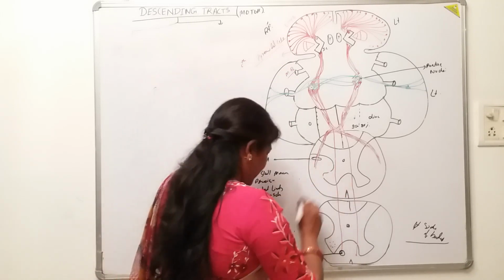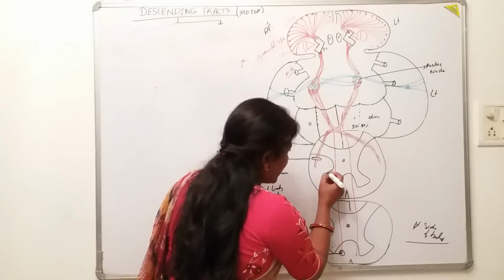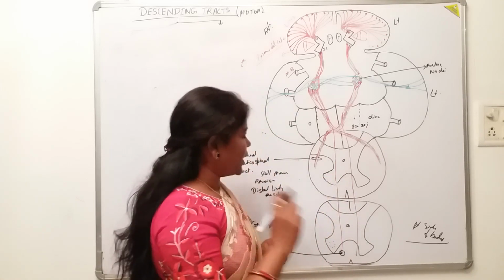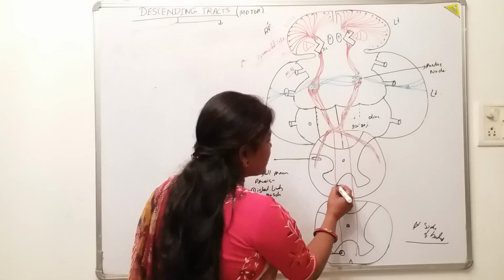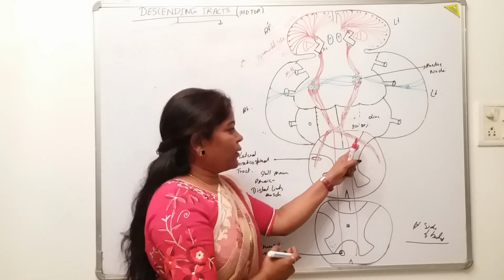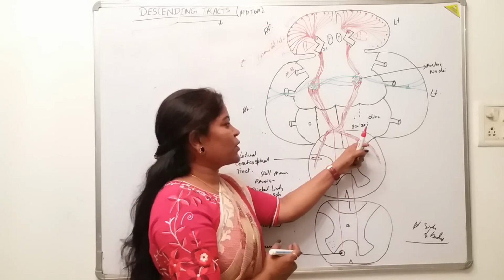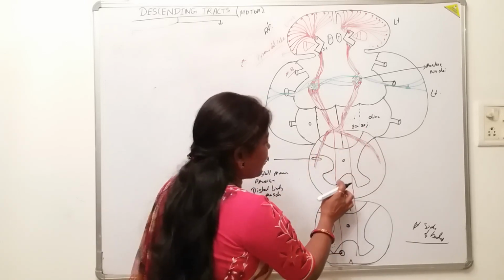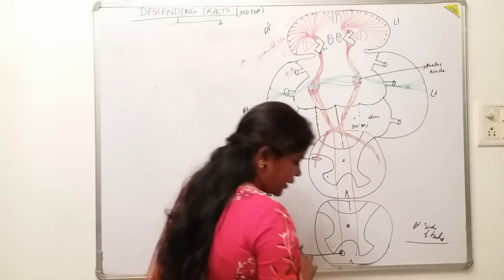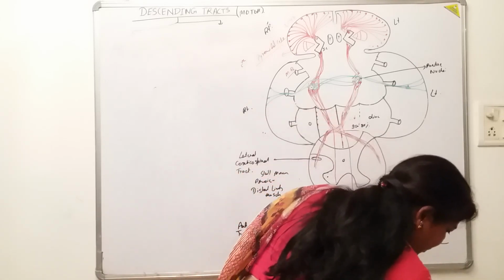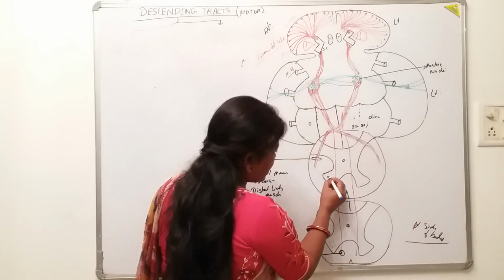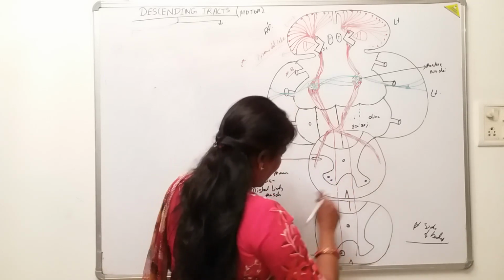The relay point should be a motor neuron, because it is the motor pathway, and we all know that the posterior part of the spinal cord gray matter was sensory, and the anterior gray horn was motor. So it will relay here in the two neurons which are present over here, and both of them are motor neurons.